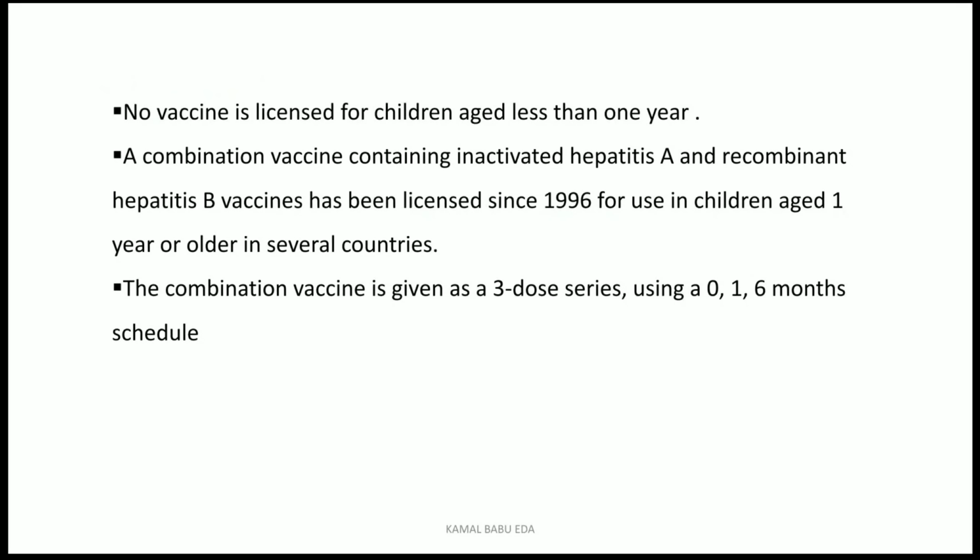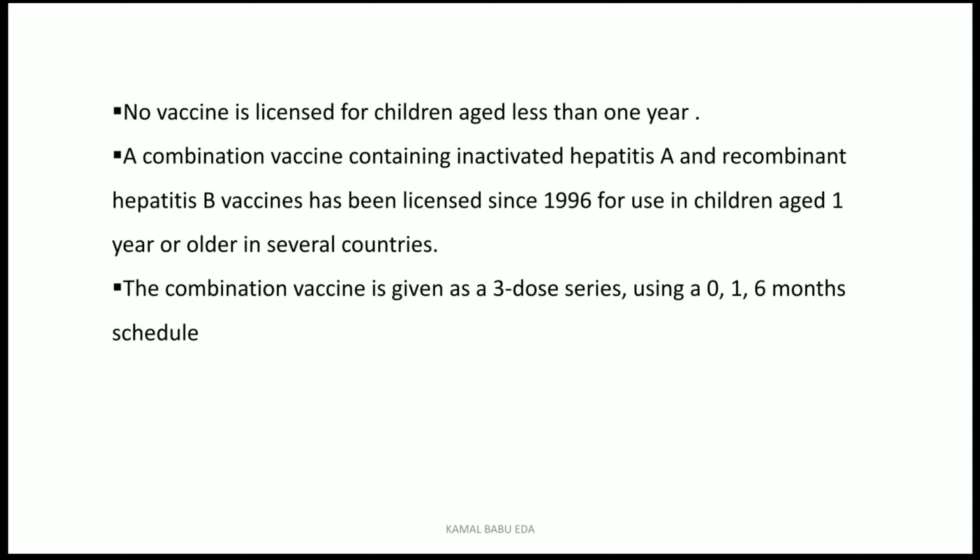No vaccine is licensed for children less than 1 year. A combination vaccine containing inactivated hepatitis A and recombinant hepatitis B has been licensed since 1996 for use in children aged 1 year or older in several countries.